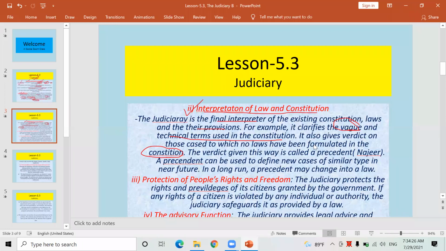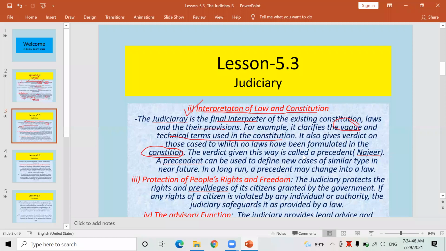At that time a new law is required, and on the spot the lawyers, advocates, chief justice, and judges of the judiciary prepare the new law, and accordingly they try to give fair justice and handle that case fairly as well.